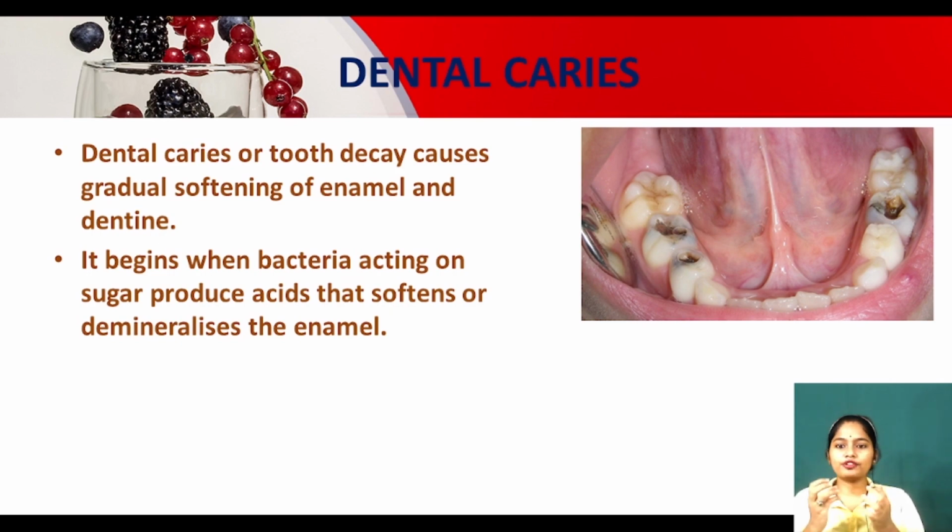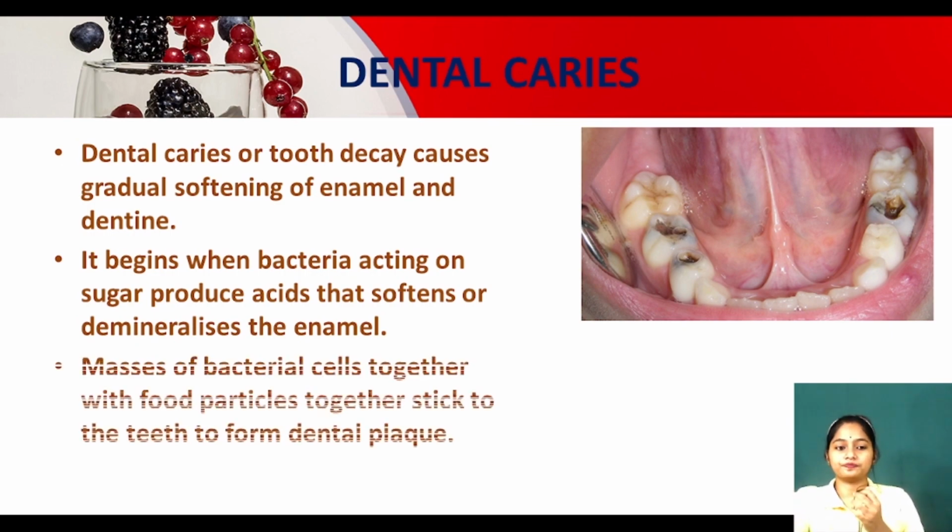What will happen if we are eating any sugar or sweet things or sticky things? They get stuck to our teeth. So bacteria will come, make a group and party on our teeth. They will produce certain acids and they will soften and destroy the upper layer of our teeth, which is the enamel. Masses of bacterial cells together with food particles stick to the teeth to form dental plaque. A yellow colored substance is formed.